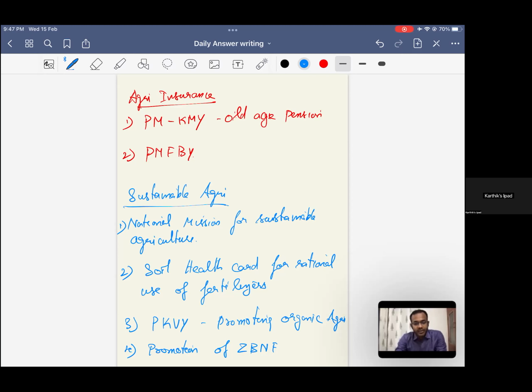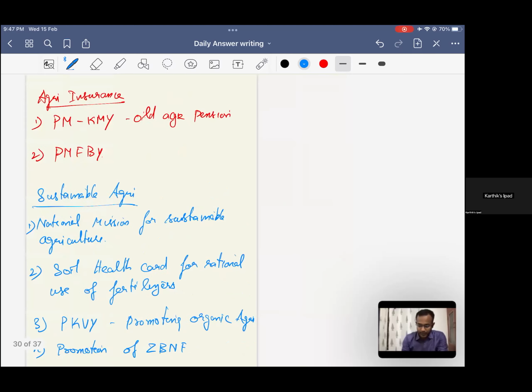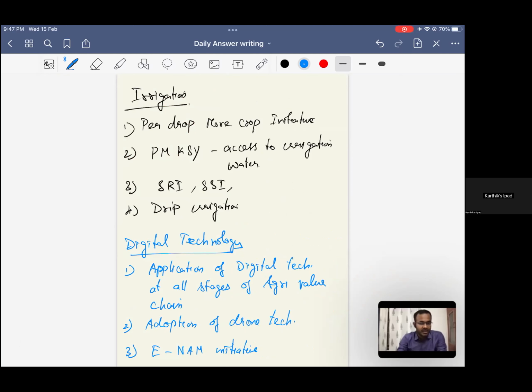So automatically farmer's income is getting increased with respect to it, right? And you can speak with respect to irrigation, where the dryland farming regions get per crop and more crop: Pradhan Mantri Krishi Sinchayee Yojana, system of rice intensification, system of sugarcane intensification, drip irrigation. All those have been increasing the agricultural intensity of dryland farming regions, which is again increasing with respect to the agrarian economy.